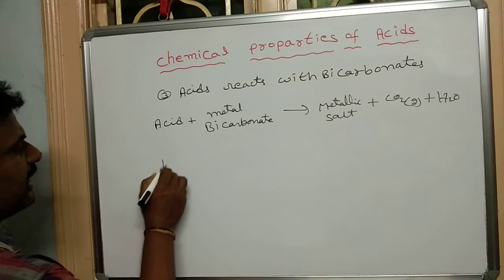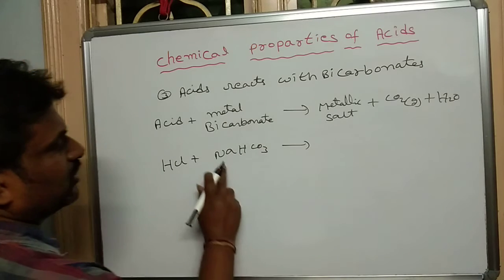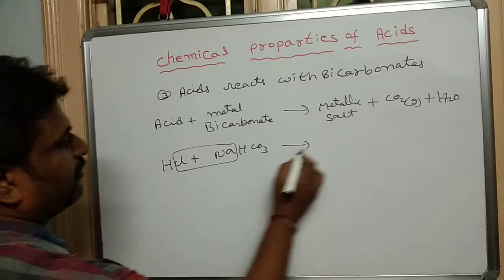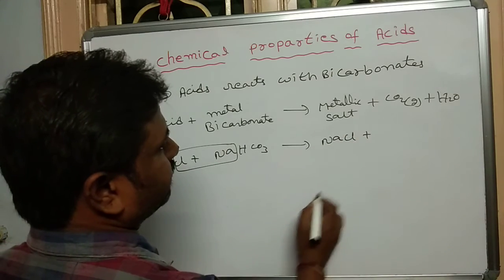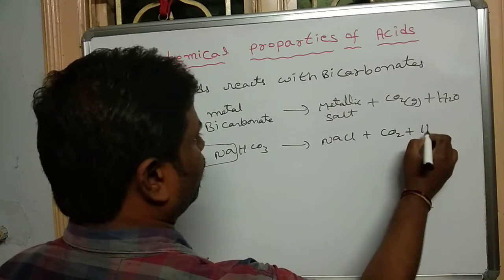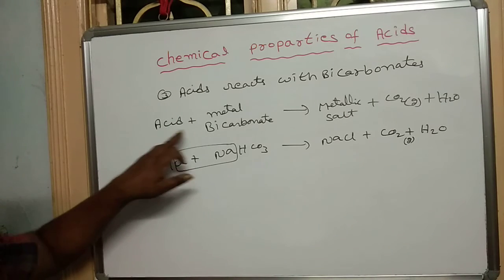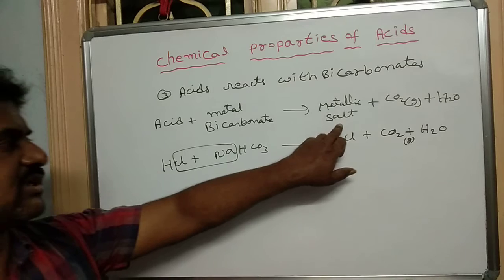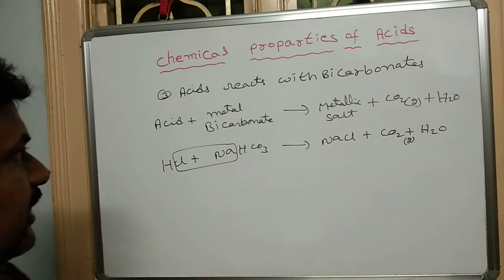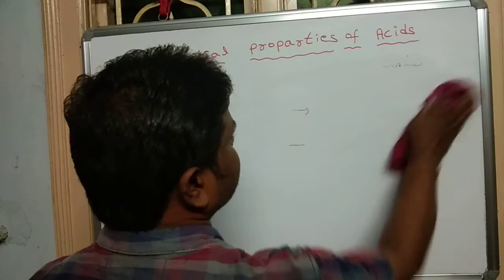Take the examples. Hydrochloric acid reacts with sodium bicarbonate, NaHCO3, to give the Na and Cl combine to give the sodium chloride, salt, table salt. Carbon dioxide gas is released plus water molecule. This is the example. So any acid reacts with metal bicarbonate to give the metallic salt plus carbon dioxide plus water molecule. This is the example. Next, fourth property. Acids react with the bases.